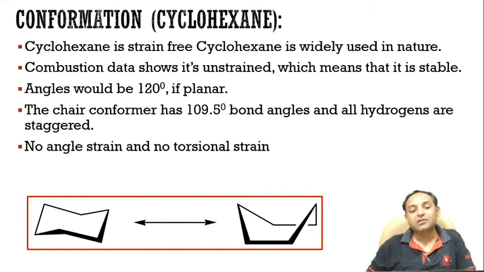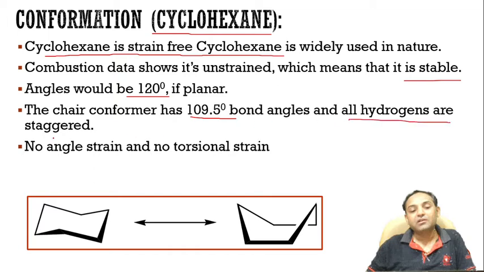Now let us discuss the conformation in cyclohexane. As you know, compared to cyclopropane, cyclobutane and cyclopentane, cyclohexane is a strain-free molecule. Combustion data shows that it is a stable cyclic compound. The angle is 120 degrees if it is planar, and the chair conformer has a 109.5 bond angle and all hydrogens are in staggered form.